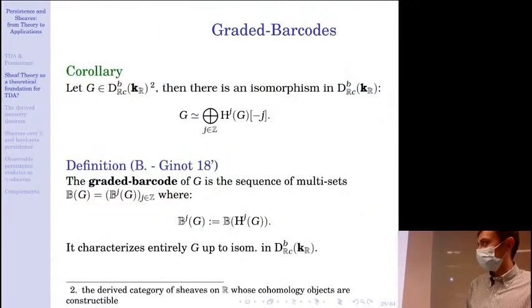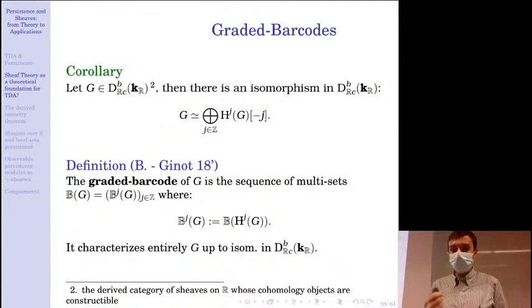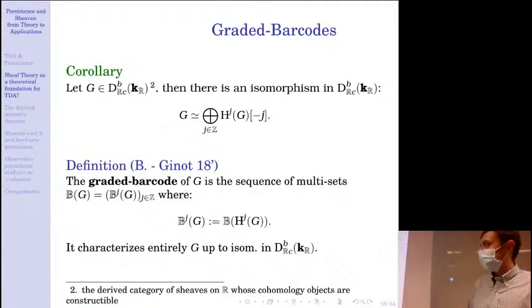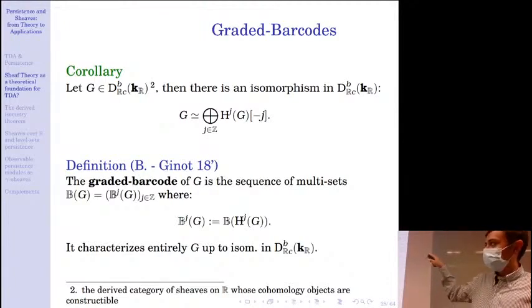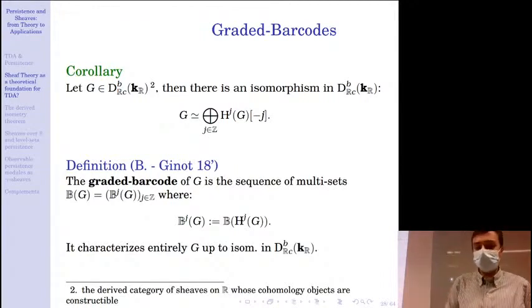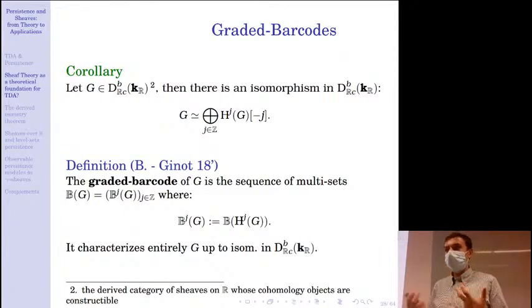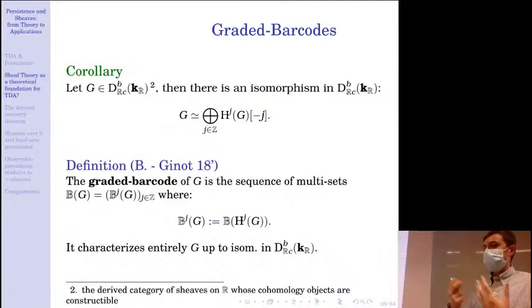category of constructible sheaves. Namely, if we have a sheaf now in the derived category with constructible cohomology objects, then it is isomorphic to its graded cohomology object. Okay, so here as any cohomology object is a constructible sheaf, it admits a barcode, and it leads us, with Gregori-Gino, to define the graded barcode of a sheaf as the collection of the barcodes of each of its cohomology objects. And here something very important to be mentioned is that this graded barcode entirely characterizes a sheaf up to isomorphism in the derived category.